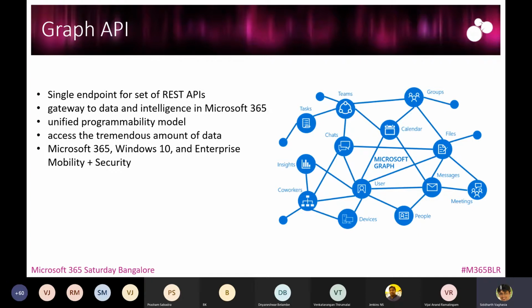Using a single endpoint, it means that if you want to do something outside of M365, if you want to get information from the M365 data, you can use Graph API. There are other options also available, but slowly and gradually, all the customization and all the ways of accessing data in M365 are getting diverted toward Graph API, and new endpoints are becoming available nowadays.